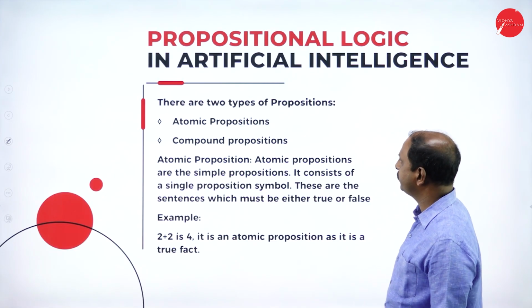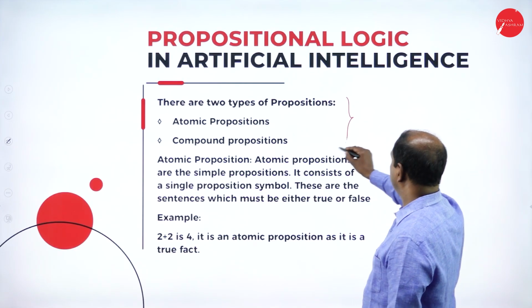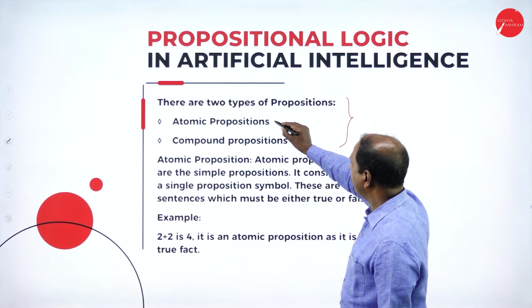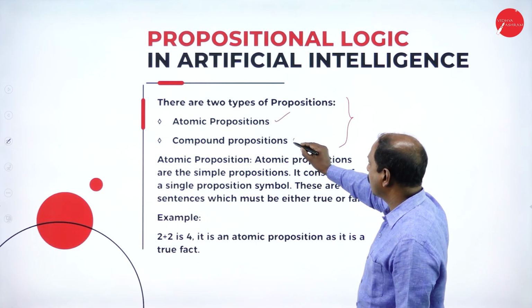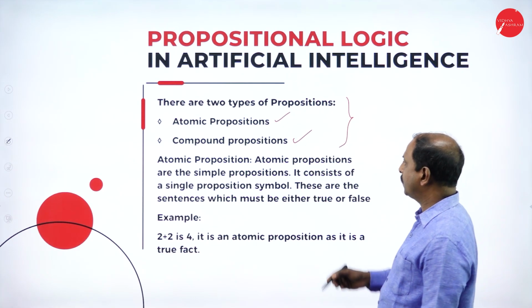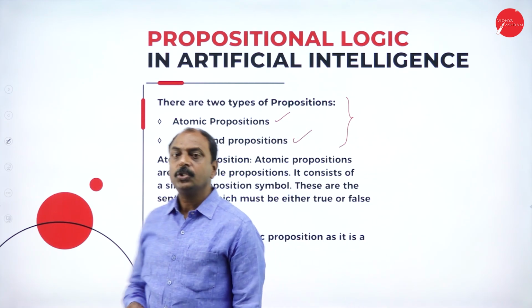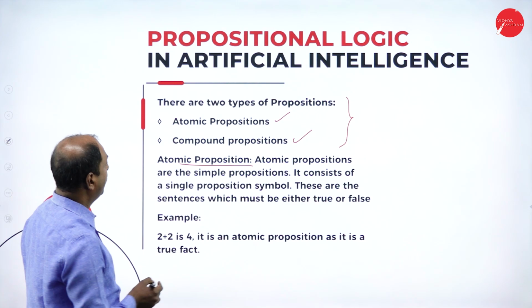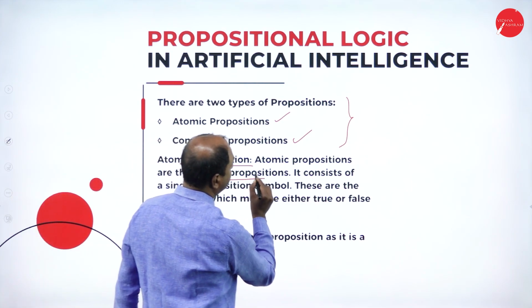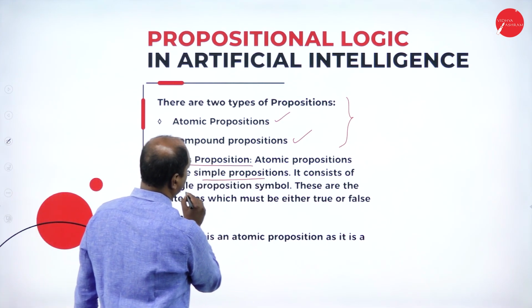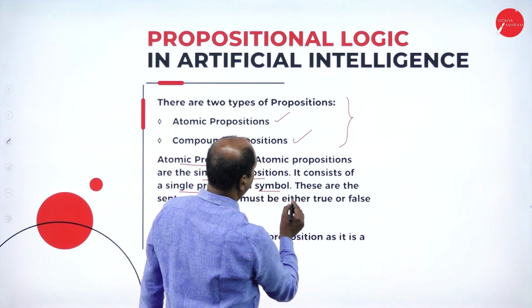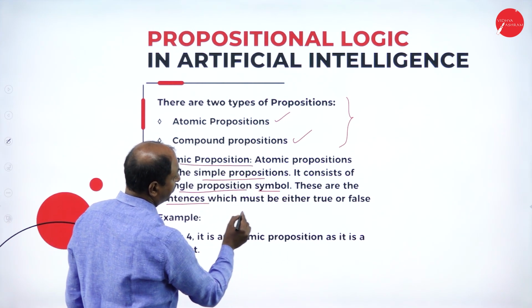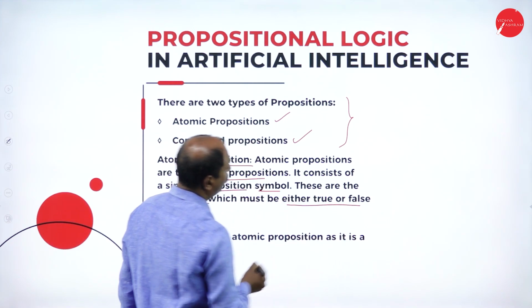There are two types of proposition: atomic propositions and compound propositions. So what are atomic propositions? They are simple propositions consisting of a single proposition symbol, and these are sentences which must be either true or false.